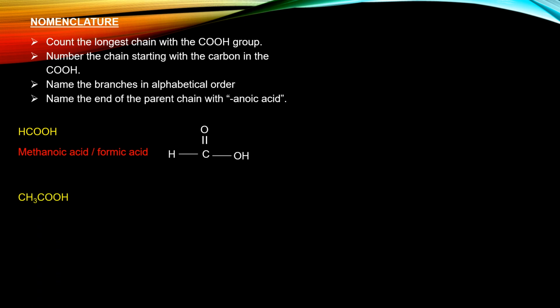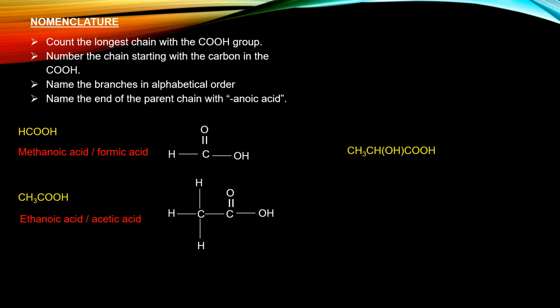Next example, 2 carbon atoms, so ethanoic acid, or commonly known as acetic acid. So when we are drawing the structure of this, we will have the carbon atoms drawn first, followed by the functional group. Always have this order. Draw your carbon atoms first, then you draw your functional group. So after you've drawn your functional group, the rest of the bonds on the carbon will be occupied by the hydrogen atoms. Okay, so that's your ethanoic acid.